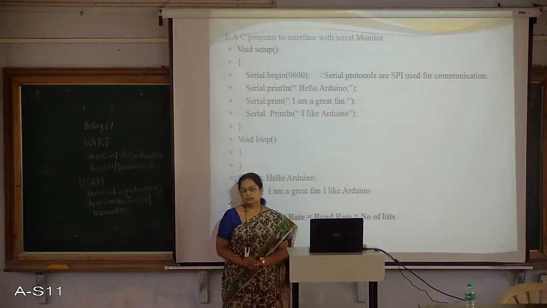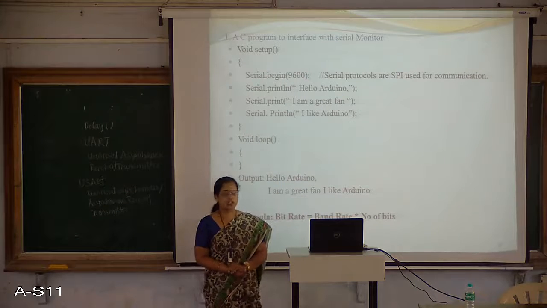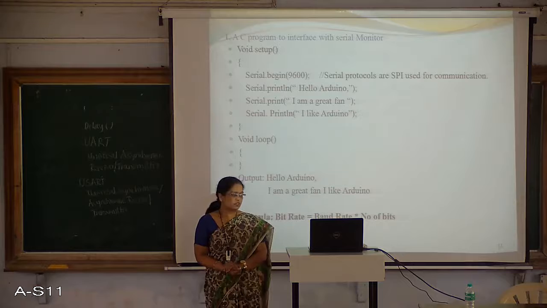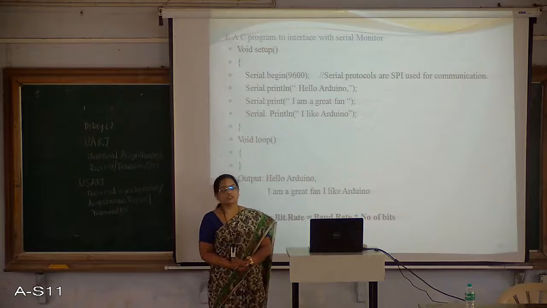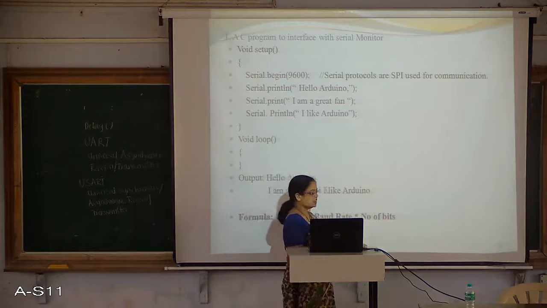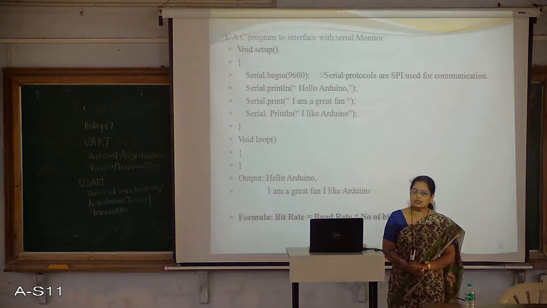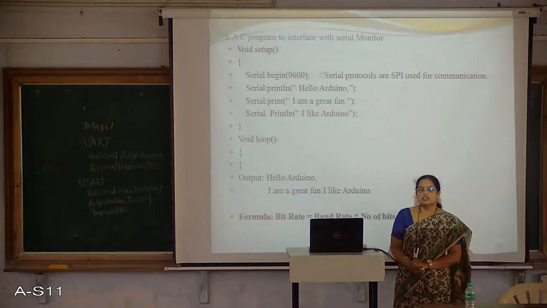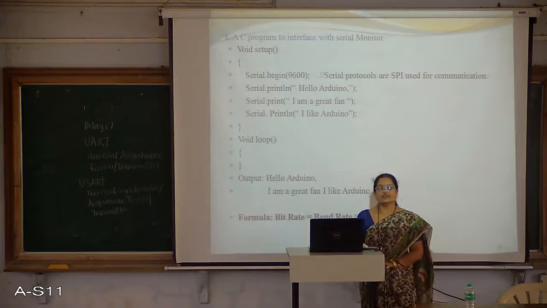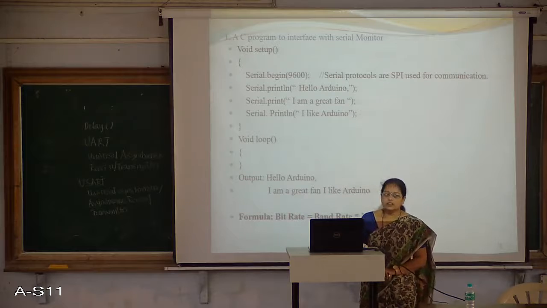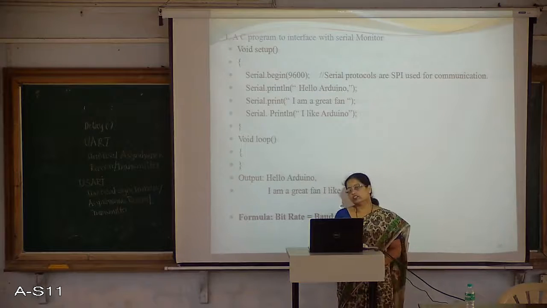So before you start communicating with the microcontroller, you need to consider the baud rate, that is, the object with which the microcontroller is connected. You need to fix the data transfer rate between the microcontroller and that serial object.